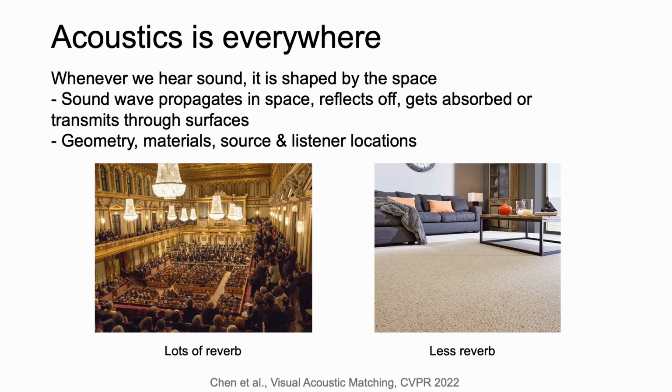When sound waves propagate in space, they reflect off, get absorbed, or transmit through surfaces, and thus acoustics is a function of geometry, materials, source and listener locations. For example, when we see a large music hall, we expect to hear a lot of reverberation, while in a small living room, we would expect to hear less reverberation.